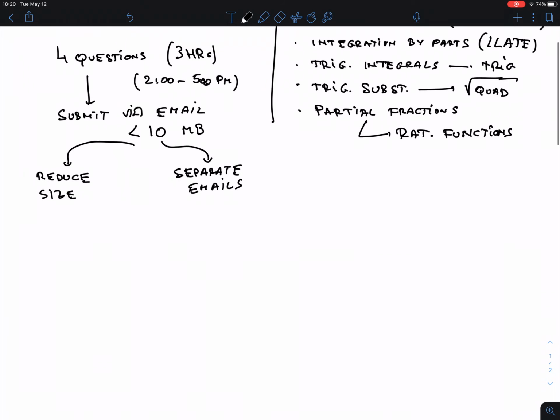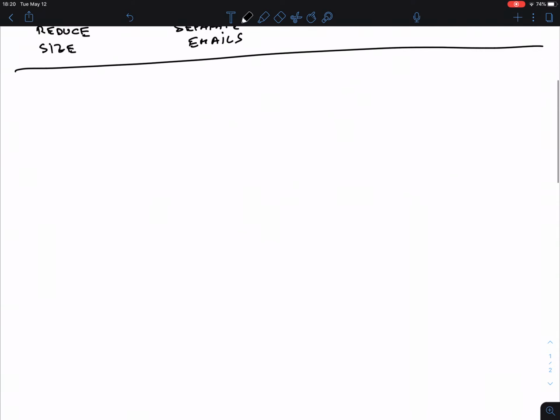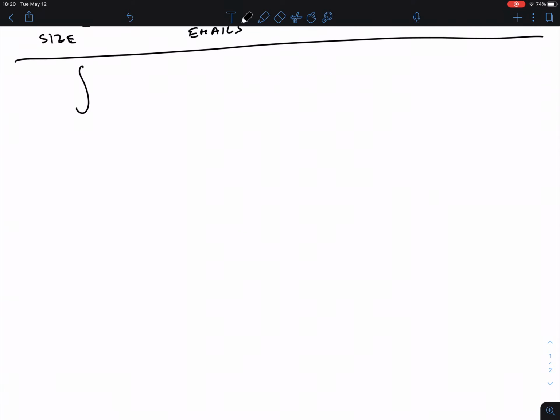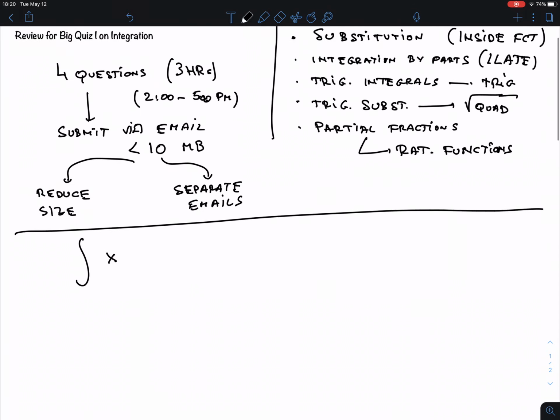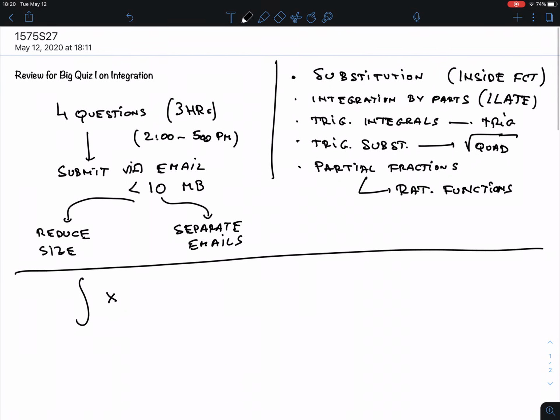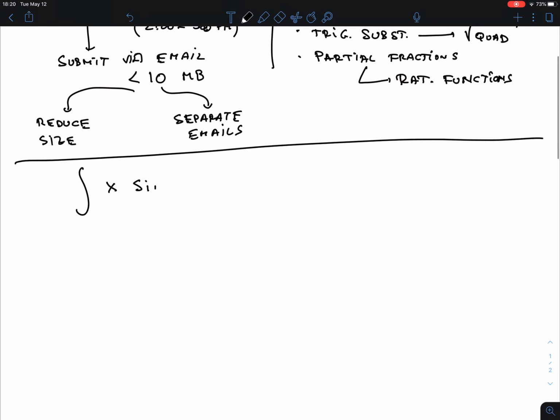So I want to put a couple of problems next to each other, and then let's go over them. So how do you prepare for this? There are 2 things you have to do. Each of these methods you need to know all the details of, so you have to prepare yourself for those. I'm not going to spend too much time on that in this review. Most of what I'm going to do in this review is trying to tell you which method is actually the right one. So let's look at 3 examples here.